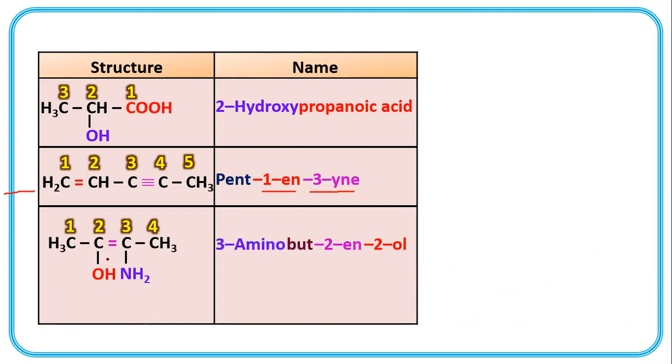And third position, amino group. 3-amino, but-2-en-2-ol. How is double bond mentioned? In which 2 carbons the double bond is present, the lower number of carbon is indicated for representation of double bond. So here the double bond is present between second and third carbon. So 2-en, double bond starts at second carbon, ends at third carbon. So 2-en.